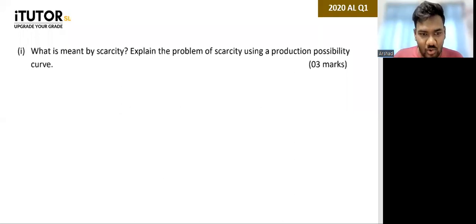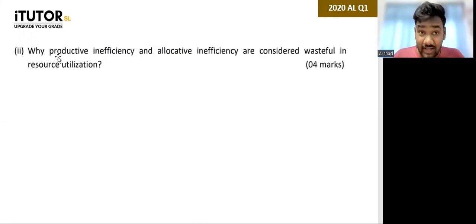Then we'll go to 2020 question number 2. Why productive inefficiency and allocative inefficiency are considered wasteful in resource utilization? Now, this is something that we already know, but they ask in a different way. Usually we talk about productive efficiency and allocative efficiency. Here they are saying productive inefficiency and allocative inefficiency. So we'll talk a little bit about this.